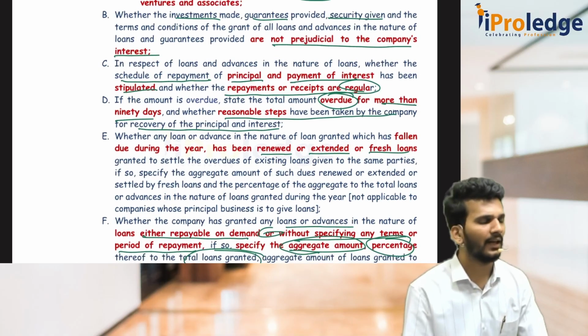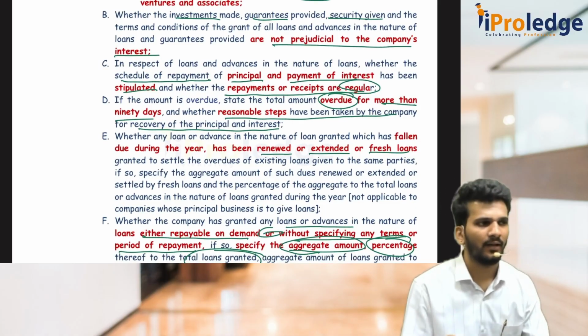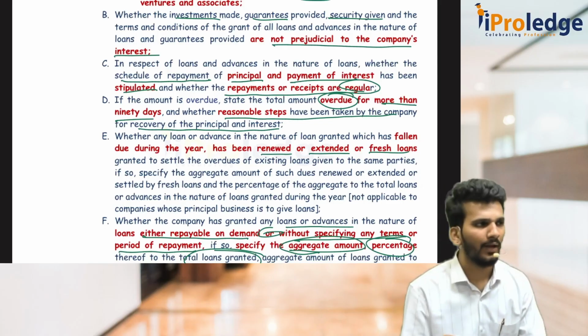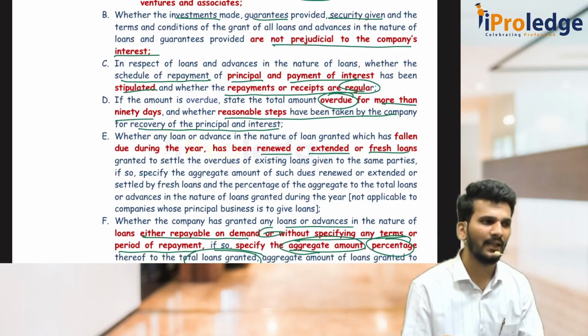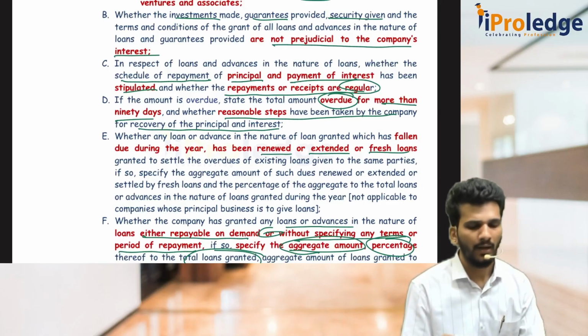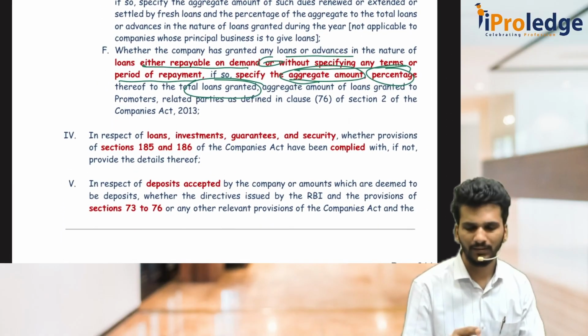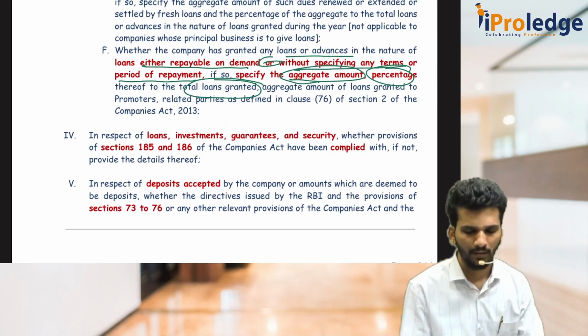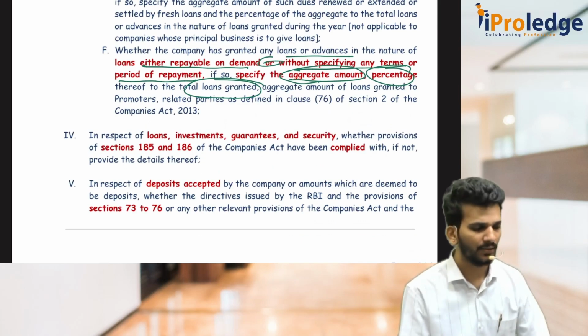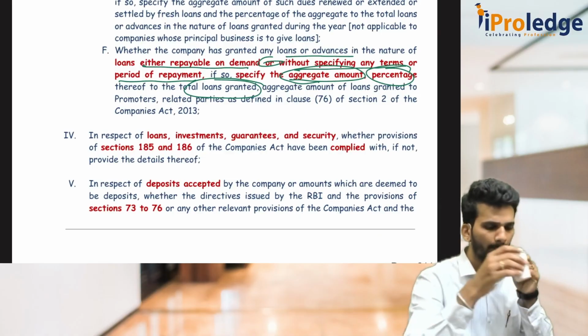Then last one is, are there any loans which are given repayable on demand or without specifying any period? Then the company has to specify the amount of loan as well as the percentage of the total loan, and I have to check that. That is the third clause, a very, very important clause. So a question can come from any of the three clauses. All the three clauses are important.